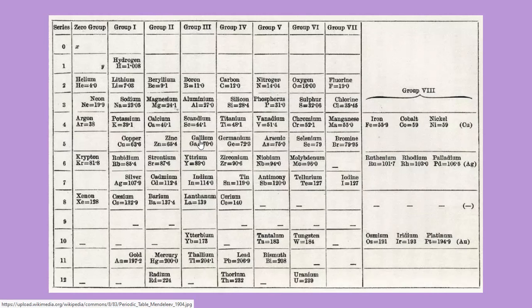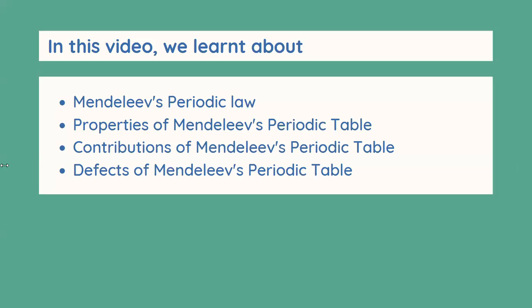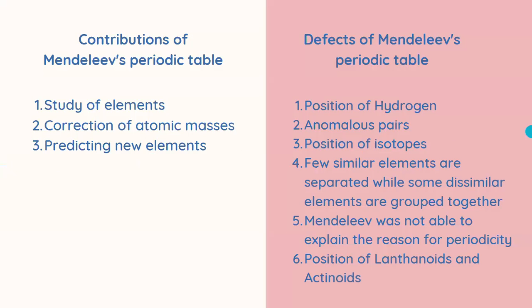Sorry, germanium and gallium. Eka-silicon was found to be germanium, and Eka-aluminium was found to be gallium. So that was a very interesting and new take on the classification of elements.